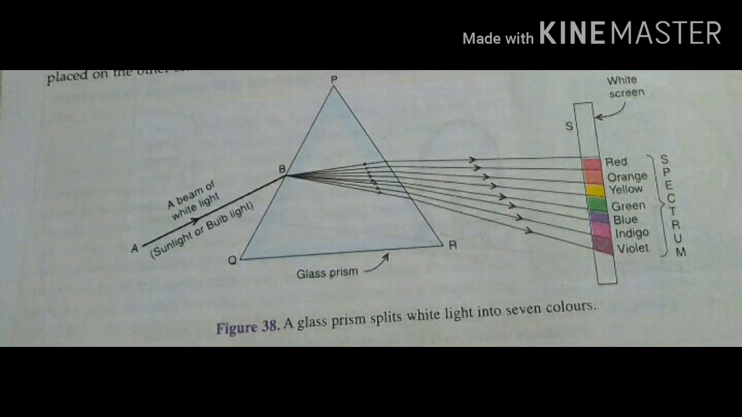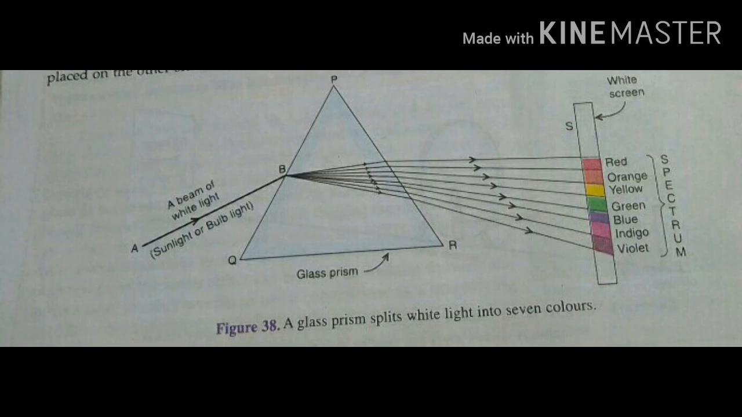Dispersion of light. In the year 1665, Newton discovered by his experiment with a glass prism that white light consists of a mixture of lights of 7 colors. Newton found that if a beam of white light is passed through a glass prism, then the white light splits to form a band of 7 colors on a white screen.